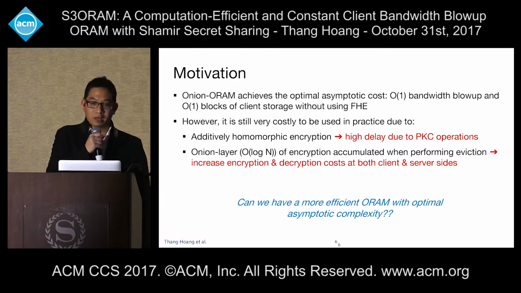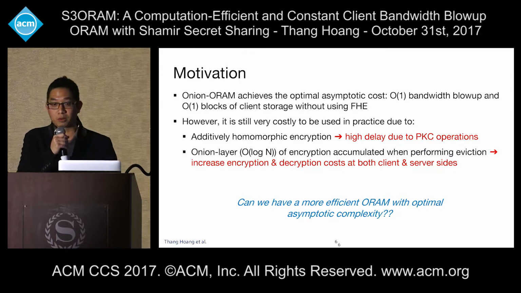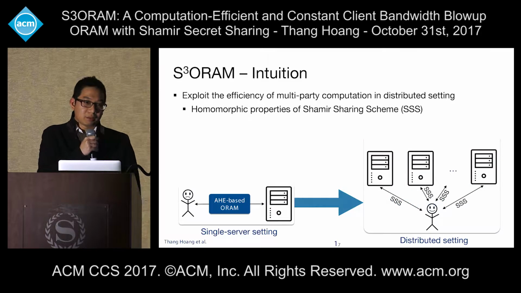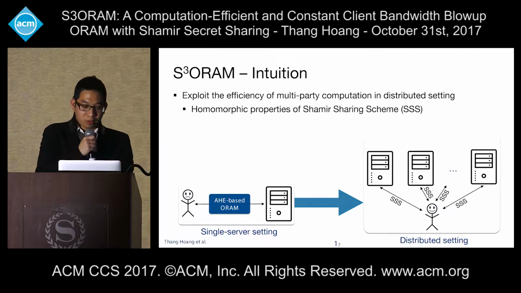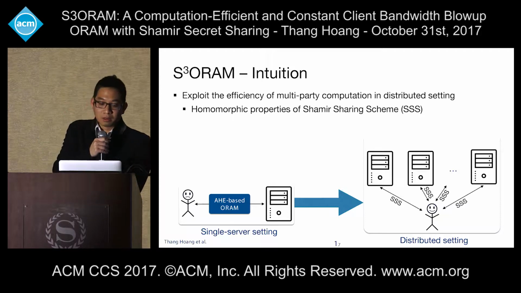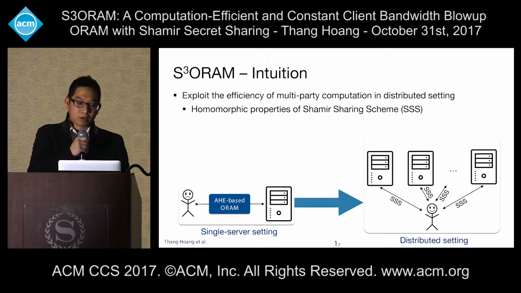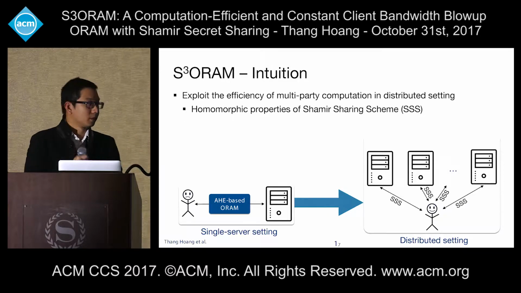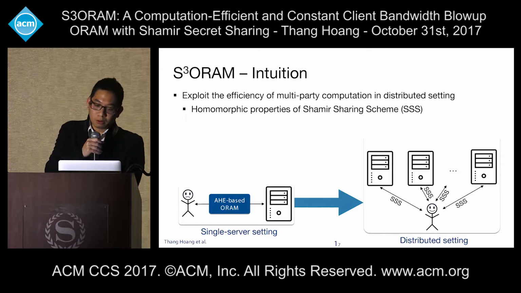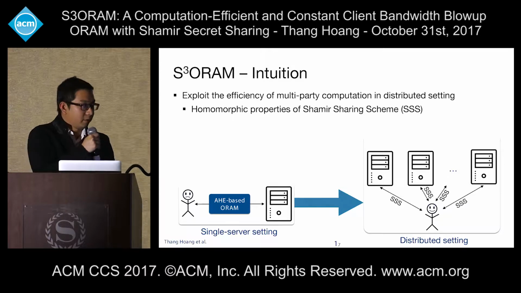So the question is, can we have a more efficient ORAM with optimal asymptotic complexity like Onion ORAM or not? In this paper, we introduce S3ORAM. The intuition of our scheme is that we take inspiration from Onion ORAM, but we exploit the efficiency of multi-party computation in the distributed setting. That means we switch the single-server ORAM to the distributed setting, and we exploit the homomorphic property of Shamir secret sharing to do computation during the retrieval and eviction phase.